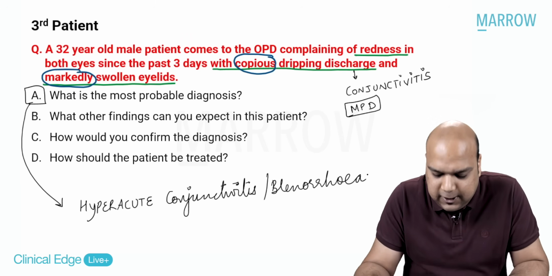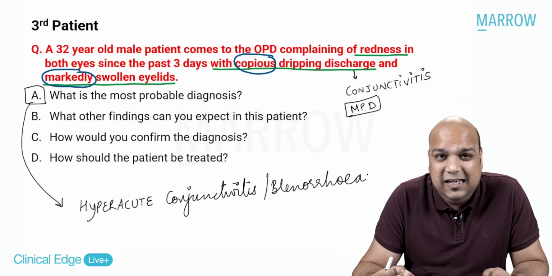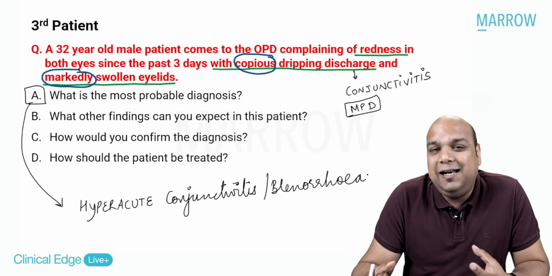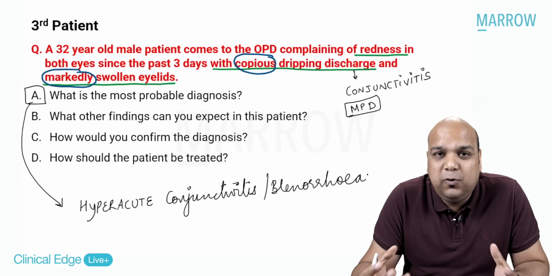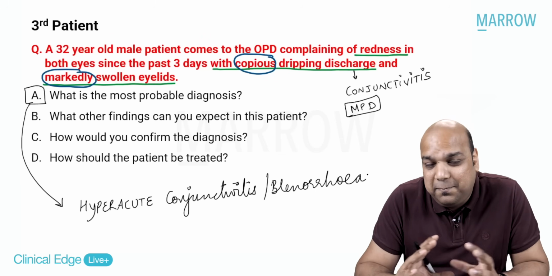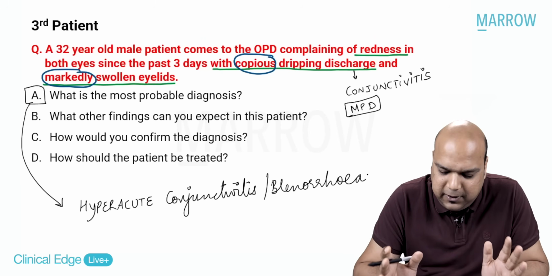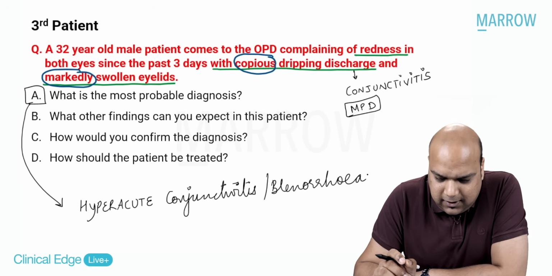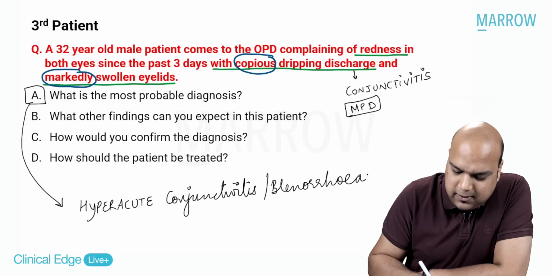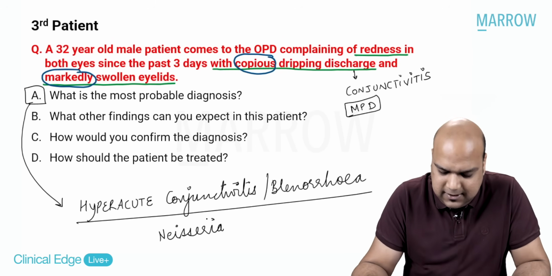Hyperacute conjunctivitis, blennorrhea. With copious discharge, the eyelids are very sticky. With markedly swollen eyelids, the eyelids are again not able to open. So it is almost as if the patient is not able to open the eyes along with the discharge. That is a peculiar photograph which, if we understand, we simply answer hyperacute conjunctivitis or blennorrhea. Now, what bacteria causes this? The bacteria which causes this is Neisseria. I hope all of us remember this. So point A answered.